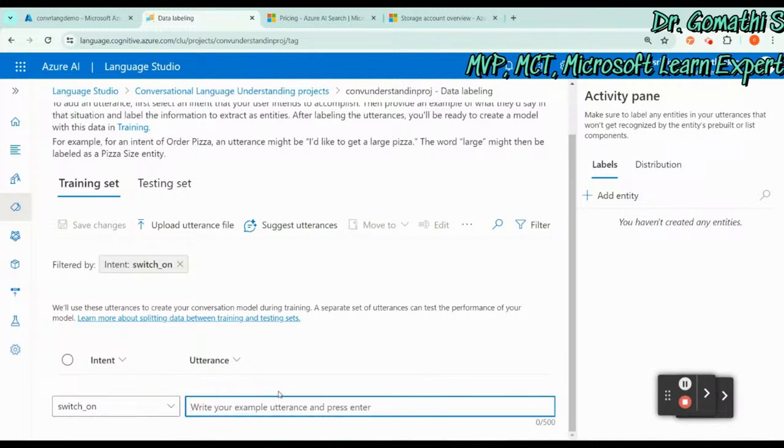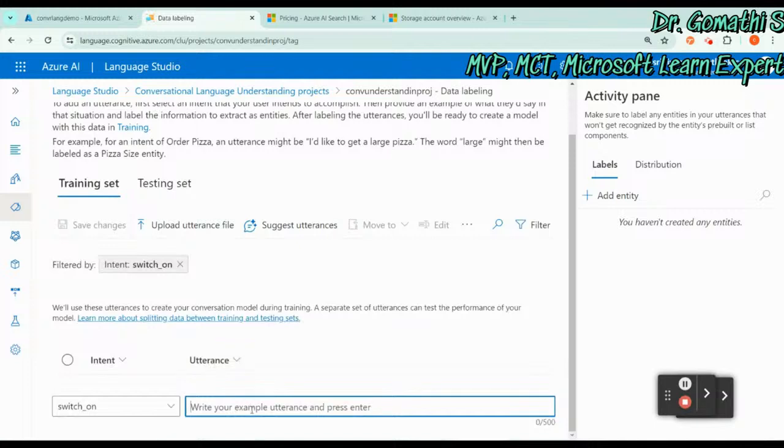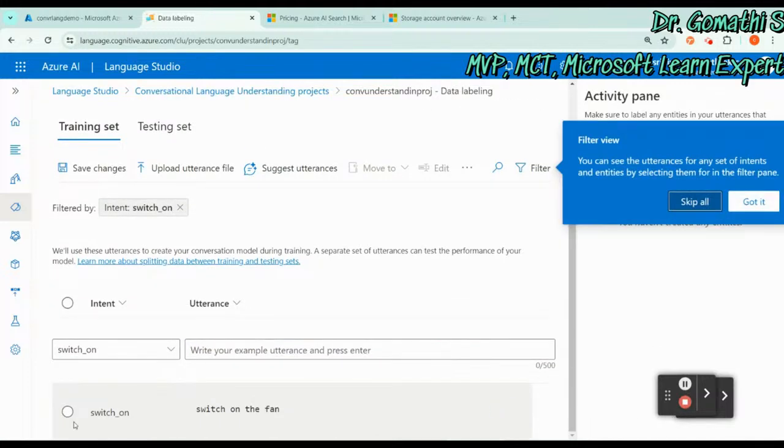If someone is talking about switch on, what are the possible utterances that may happen? So switch on the fan, press enter. If someone is telling switch on, you can switch on the fan.